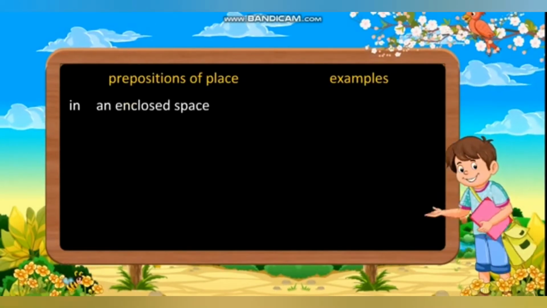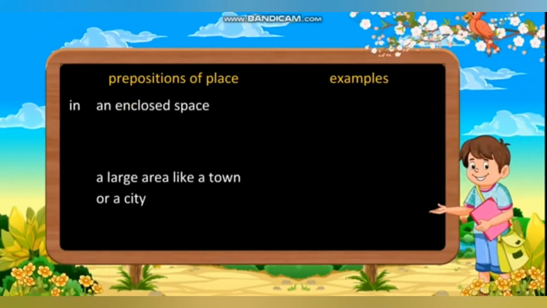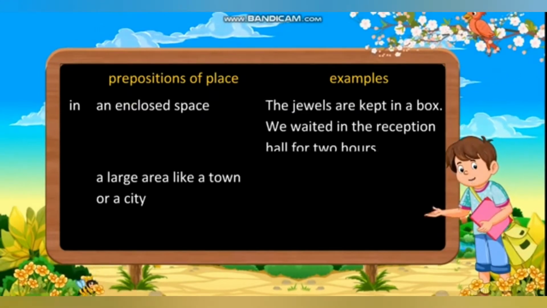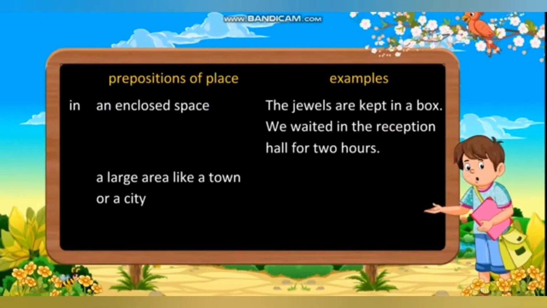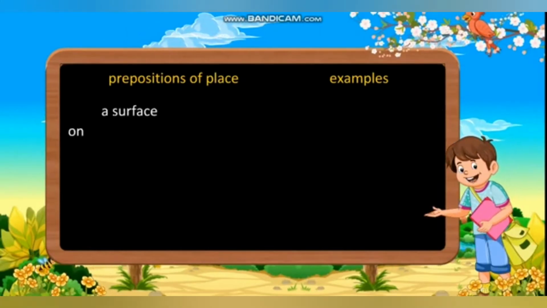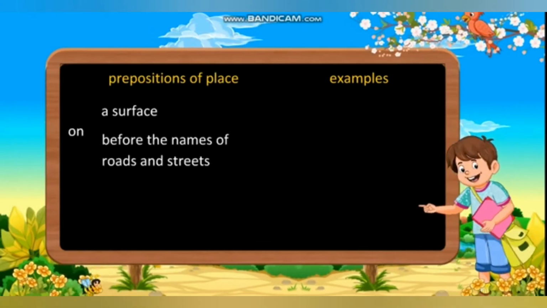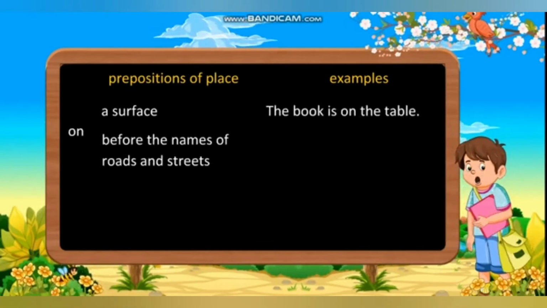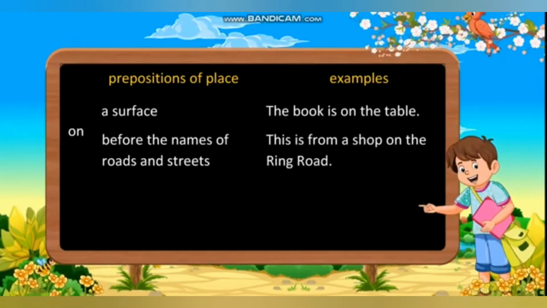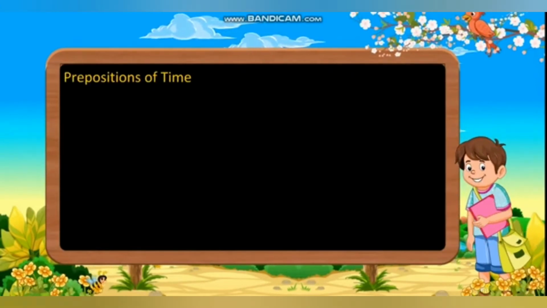Preposition of place, in: an enclosed space, a large area like a town or a city. The jewels are kept in a box. We waited in the reception hall for 2 hours. I live in Mumbai. The difference between the usage of in, at and on. Preposition of place, on: a surface, before the name of roads and streets. Example, the book is on the table, etc.